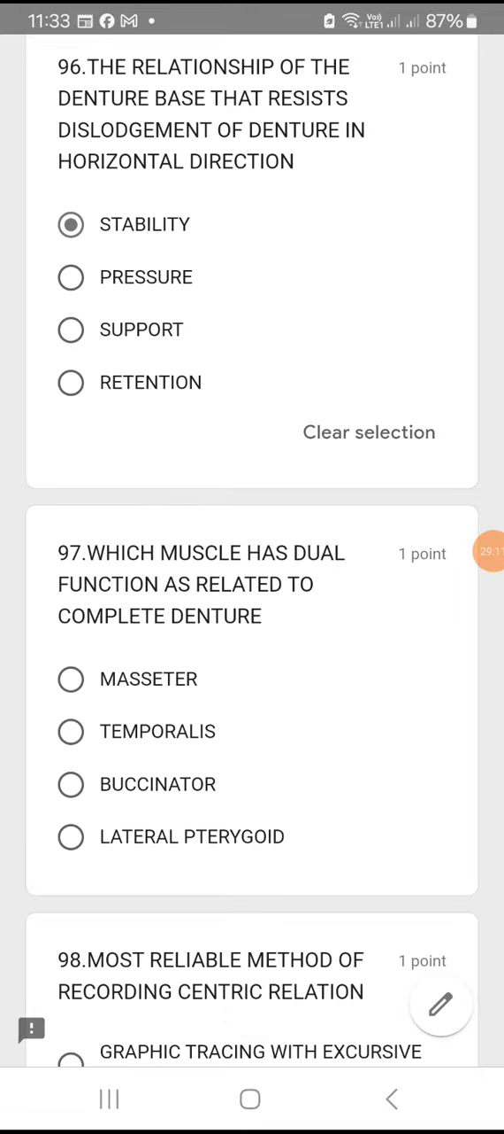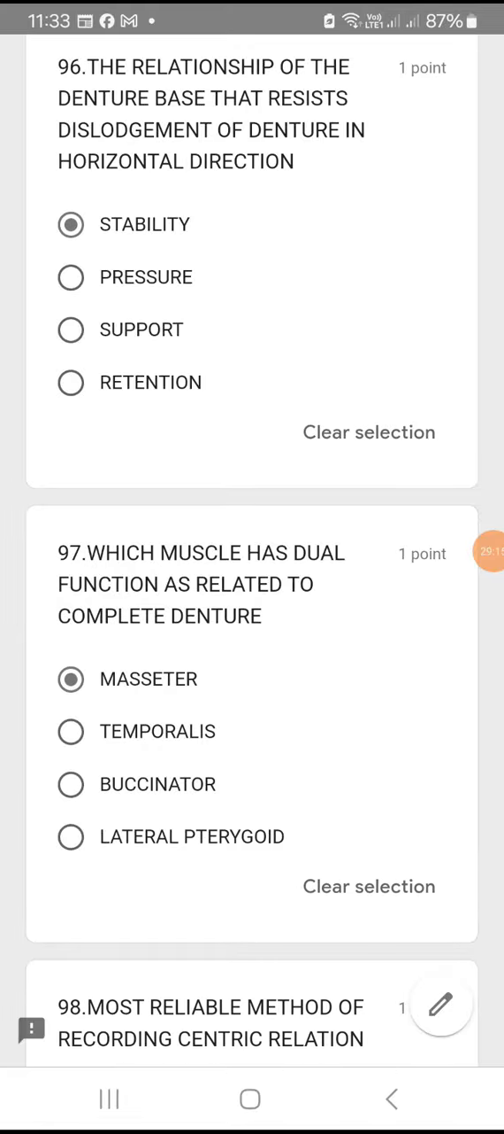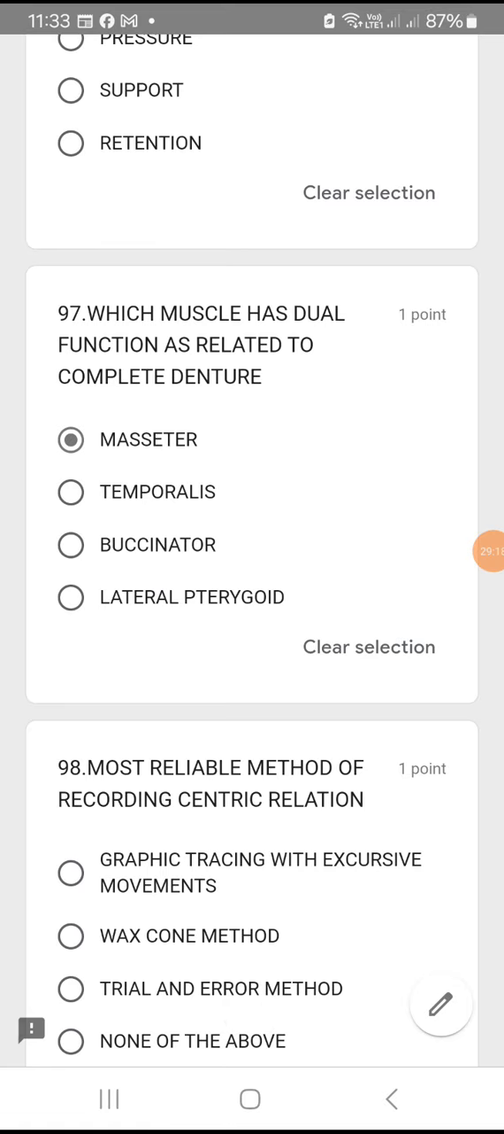97. Which muscle has dual function related to complete denture? Masseter. Masseter has dual function. Not temporalis, not buccinator, not alternator. Related to complete denture, masseter.